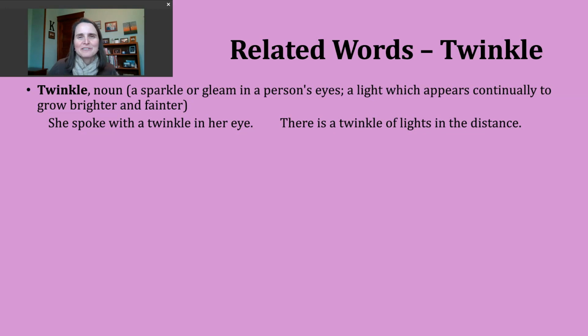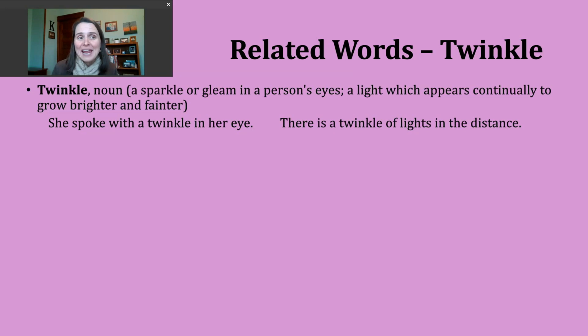We're going to talk about two of them today. The first way to use the noun twinkle is to refer to a sparkle or a gleam in a person's eyes. An example of this might be, she spoke with a twinkle in her eye. Right? So again, maybe there's sort of some type of excitement, enthusiasm, or passion for something.